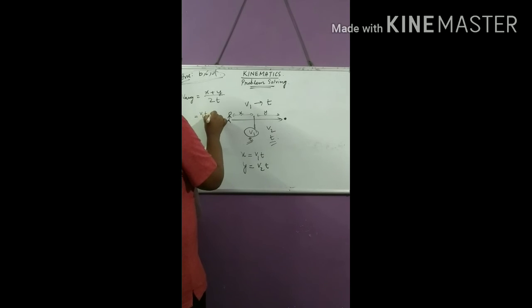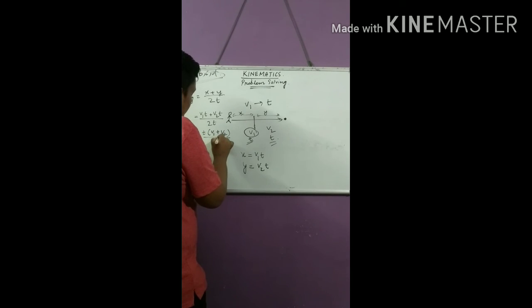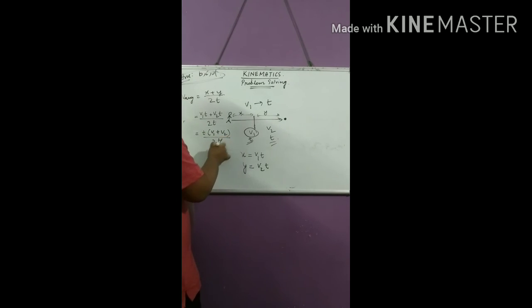V1t plus V2t divided by 2t. You can take t common, t into V1 plus V2, divided by 2t. This t and t will get cancelled, and the final answer will be V1 plus V2 by 2. This is the V average. I hope you have got the answer. So this is option A, which will be correct.